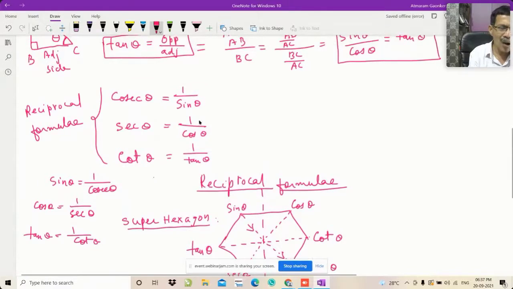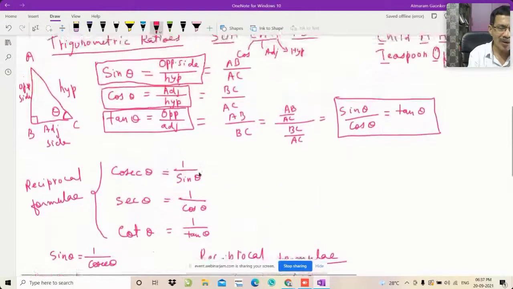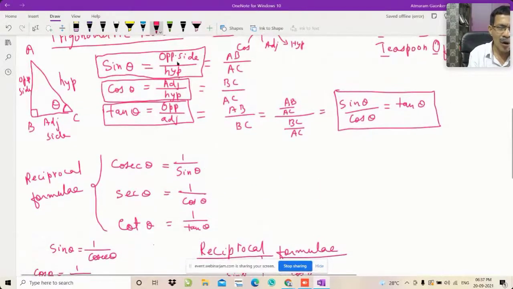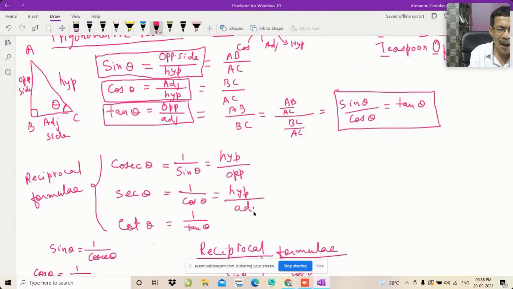So now I'm writing cosec theta is equal to the reciprocal of sine theta. If sine theta is opposite upon hypotenuse, this will be hypotenuse divided by opposite, because it is inverse. And sec theta will be hypotenuse divided by adjacent side, and cot theta is the reciprocal of opposite upon adjacent, so it will be adjacent divided by opposite.